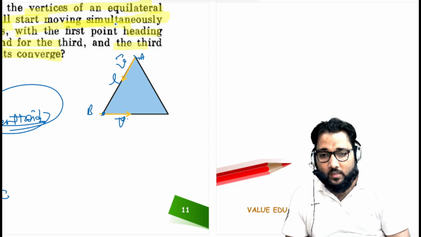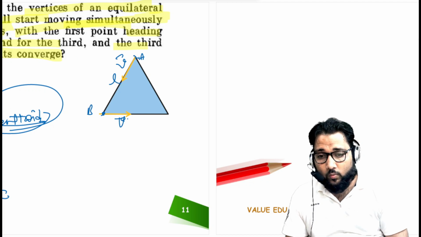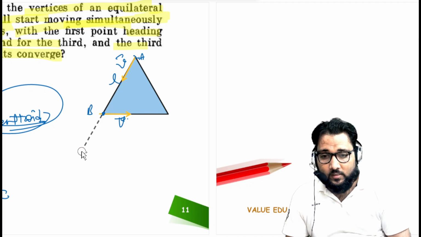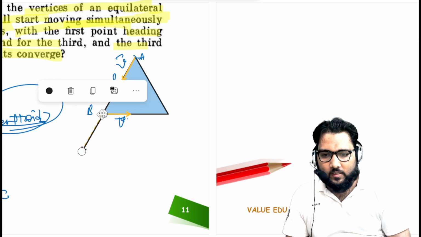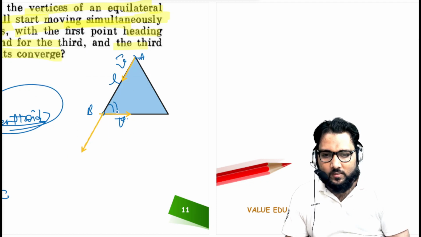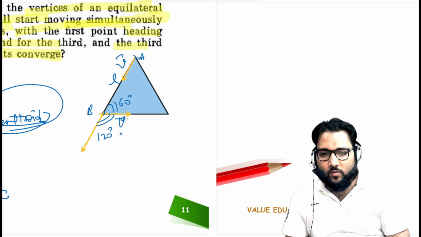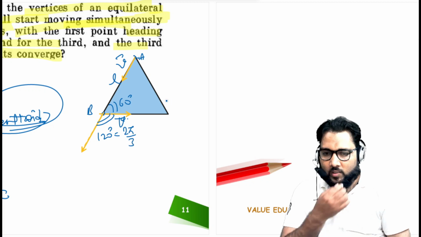So when you extend this arrow, this A will make this angle of 60 degrees, and this is the angle of 120 degrees, or we can say 2 pi by 3. Is it okay, guys? This is the length L.